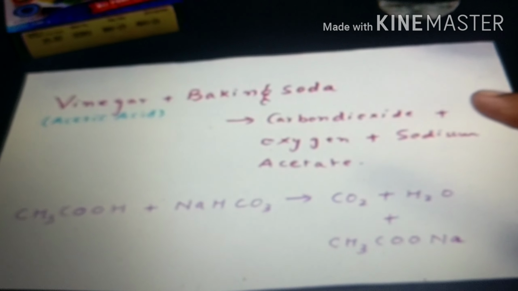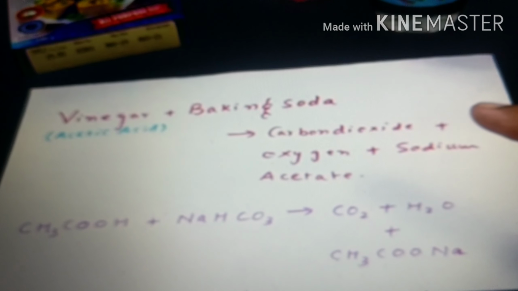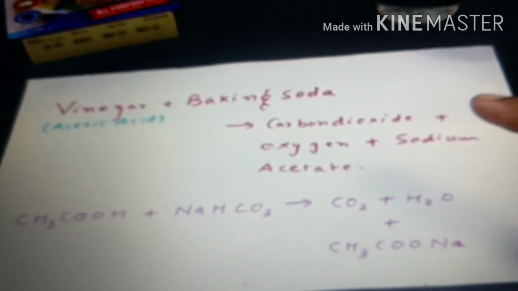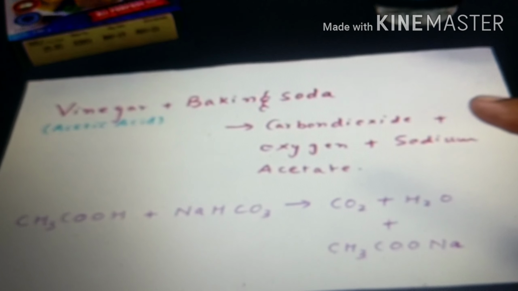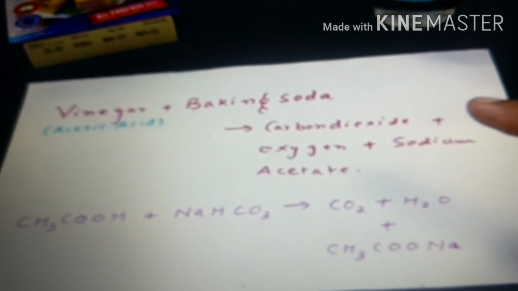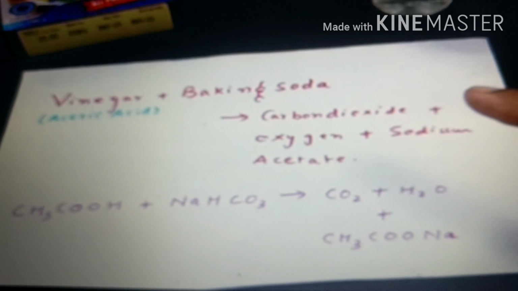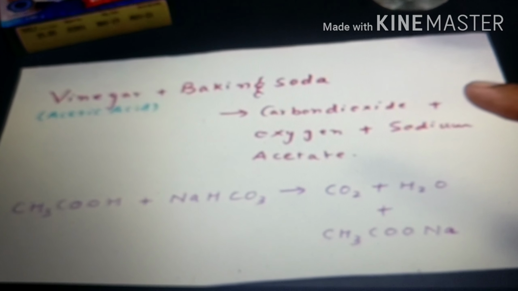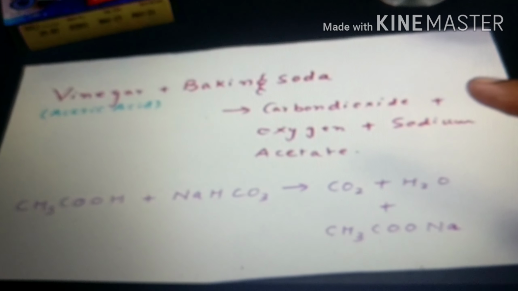As it is a chemical process, we can call it a chemical reaction, as a new product, sodium acetate, is formed. Due to that, this reaction is considered to be a chemical change. Why? Because it cannot be reversed and a new substance is formed, and along with that we can see the evolution of carbon dioxide gas.